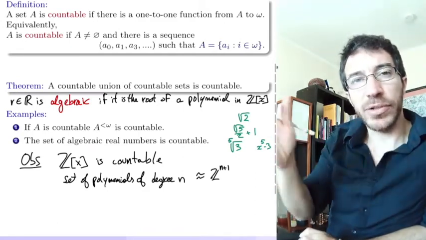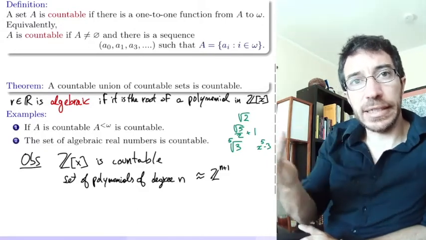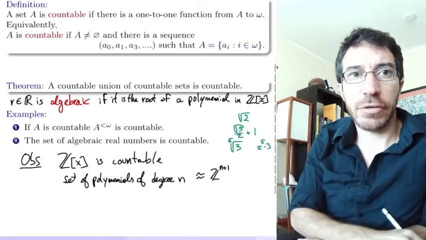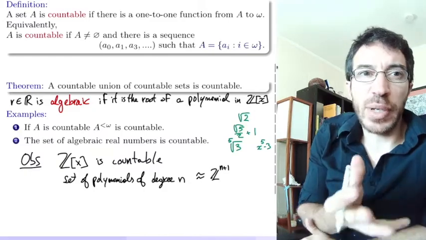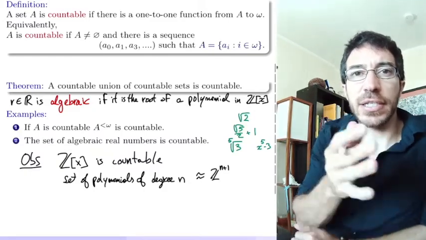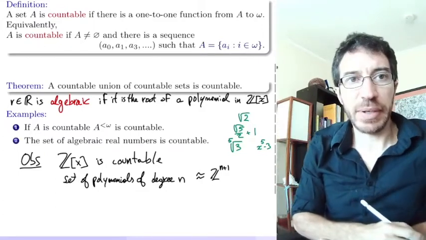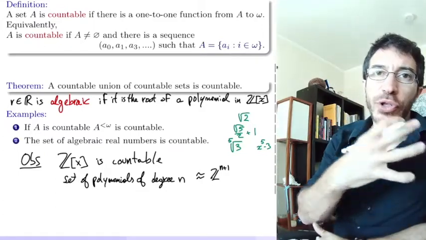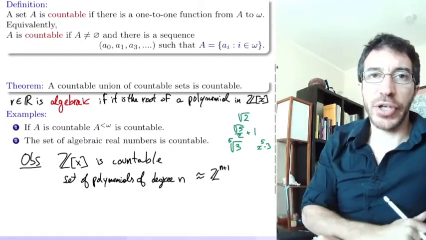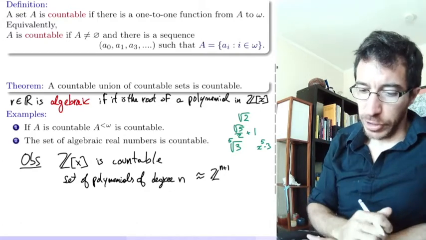So you have n plus 1 terms, and each one has an integer coefficient. Essentially a polynomial of degree n over the integers is given by an n plus 1 tuple of integers. So there are countably many of those, and you union over all the possible degrees, you get countably many polynomials.